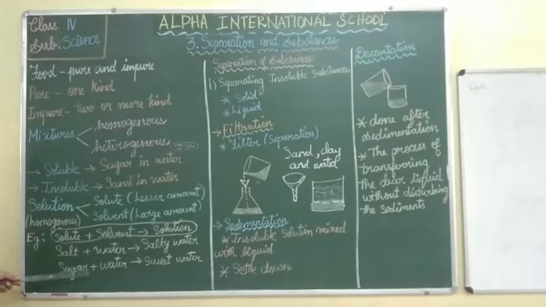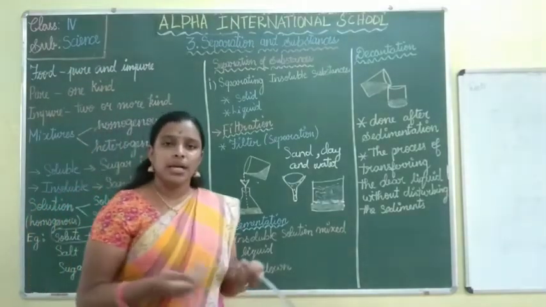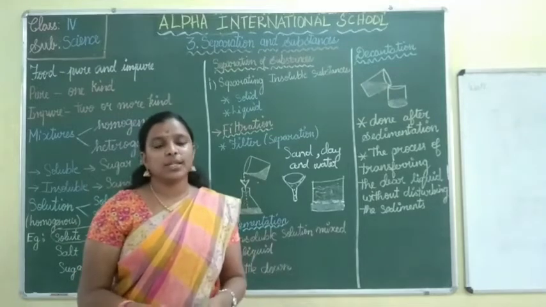Then sugar plus water. Sugar is a solute because we are going to add it in a lesser amount. Then water is the solvent because it is taken in a higher amount. This is why we call water a solvent. So sugar plus water, what did we get? We got sweet water. Can we separate the sweet water? It is impossible, right? So a solution is always homogeneous.